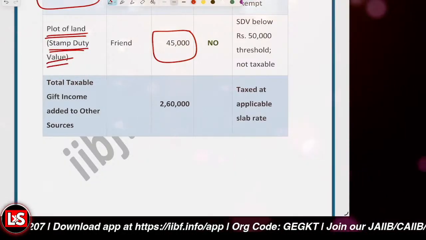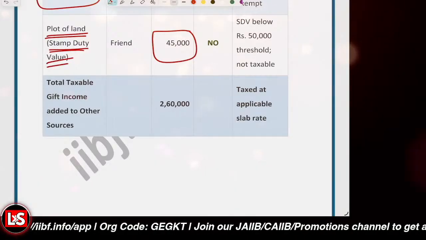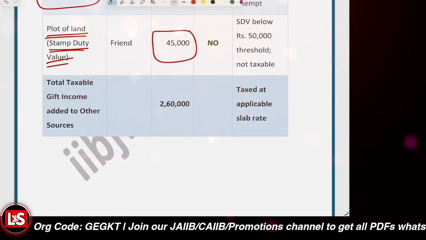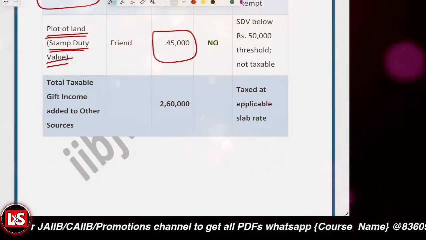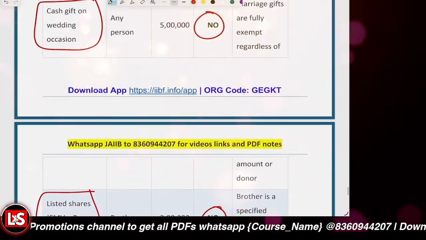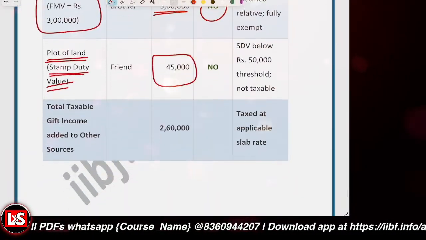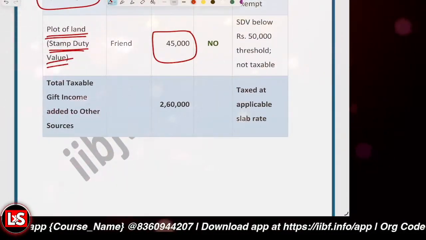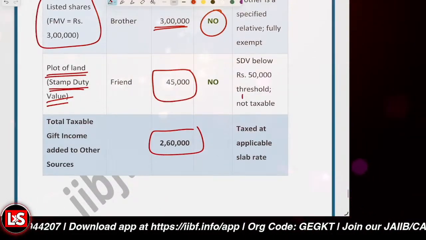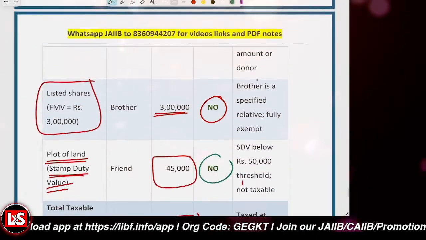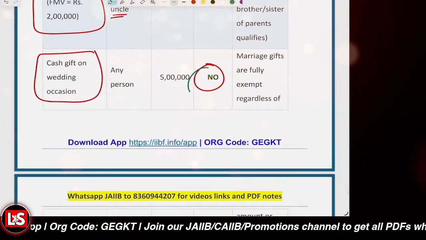And the total taxable gift income, looking at this example only, that will be added to other sources will be 2,60,000, because some things are not counted. The listed shares from the brother are not counted, and the cash gift on the wedding occasion is not counted.